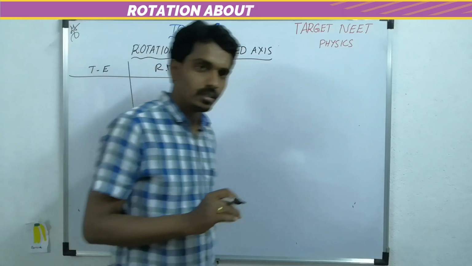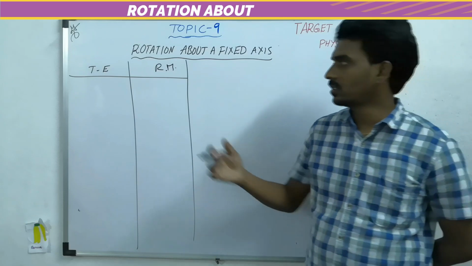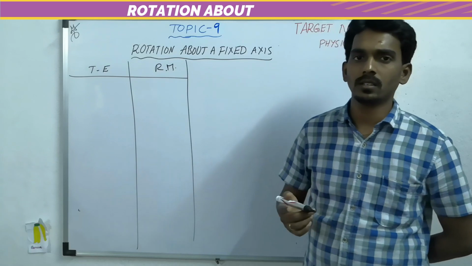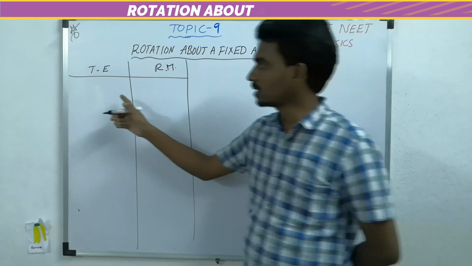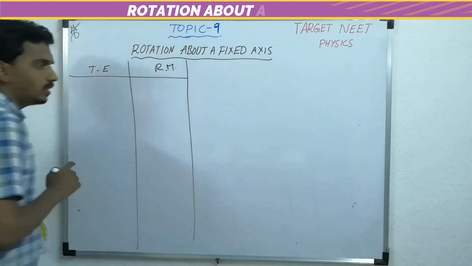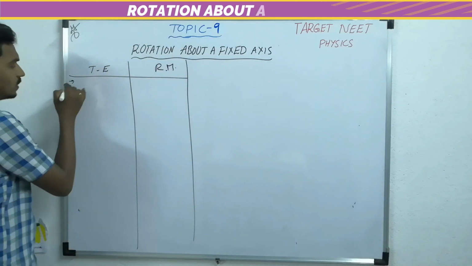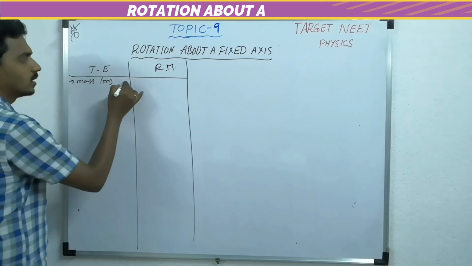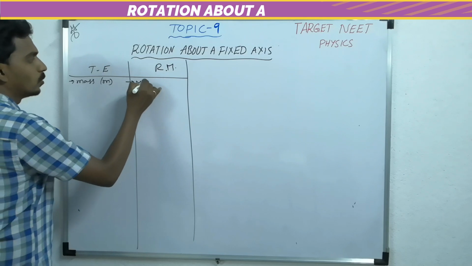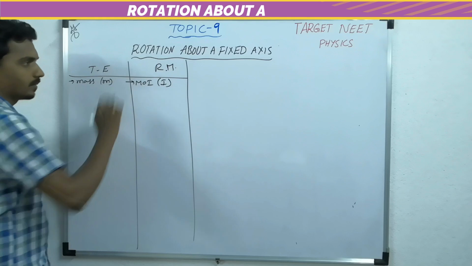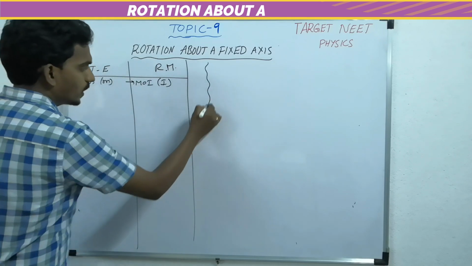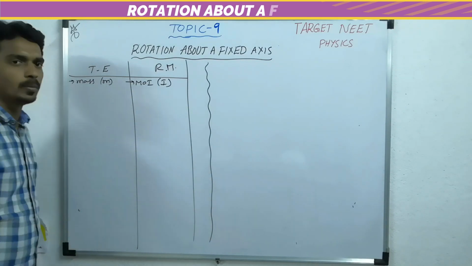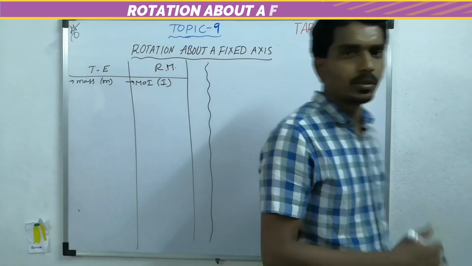Translational motion means the motion which is caused by force. Rotational motion is the one which is caused by torque. So force is the reason behind this, torque is the reason behind this. And here the inertia we measure with mass m, and here the inertia we measure with moment of inertia, that is capital I. One of the important things to solve the questions based on rotation about a fixed axis is moment of inertia. Let me give you a brief introduction.